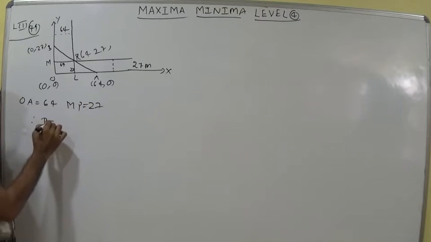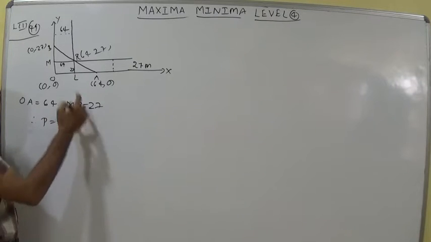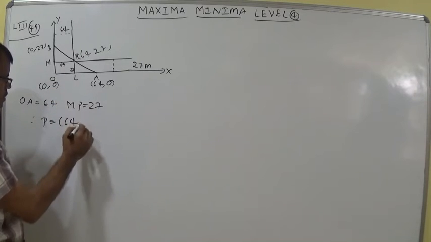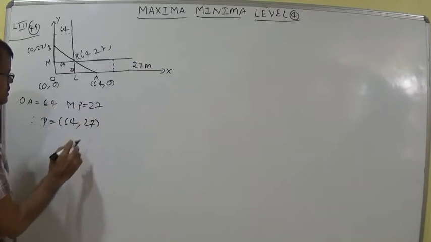Therefore, P has coordinates 64 comma 27. That means AB passes through the point P (64, 27).